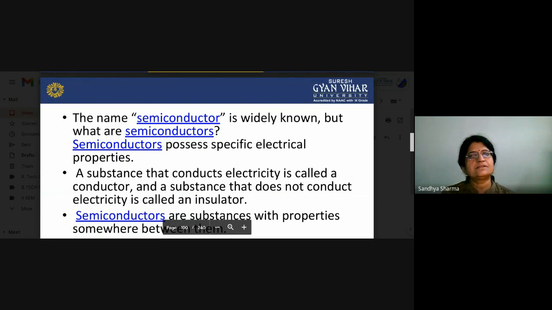As the name semiconductor suggests, there are specific electrical properties. The substance that conducts electricity is called a conductor, and the substance that doesn't conduct electricity is called an insulator. Semiconductors are substances with properties that lie somewhere between the two. At 0 degrees Kelvin it will work as an insulator, but as we increase the temperature, the semiconductor's conductivity increases and it will behave just like a conducting material.